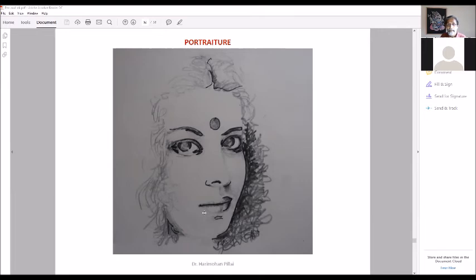So this is combining two mediums. You have been doing pencil. Here I have combined two mediums, pencil as well as ink. Ink is used to bring a lot of focus and dynamism to the sketch, ink outlines. So this is, I don't know if you can recognize, anybody who can recognize this person? Anyone? You can unmute yourself.